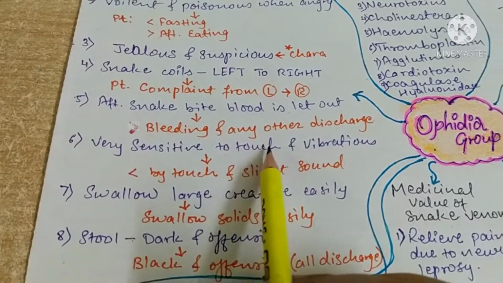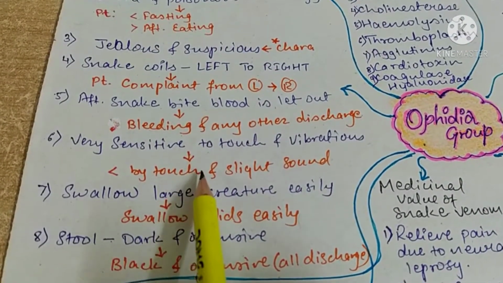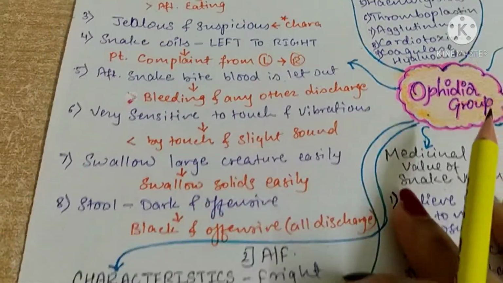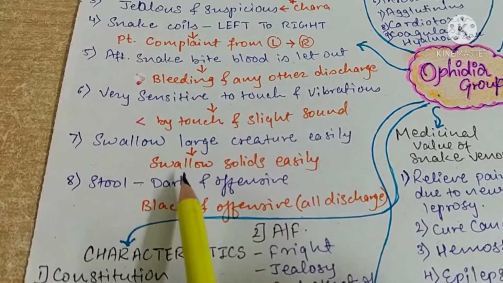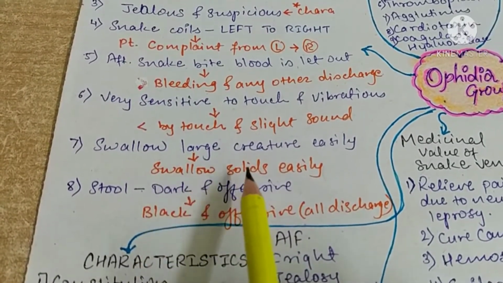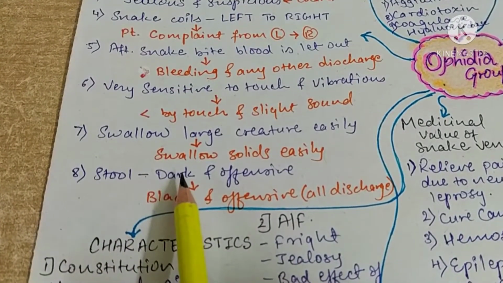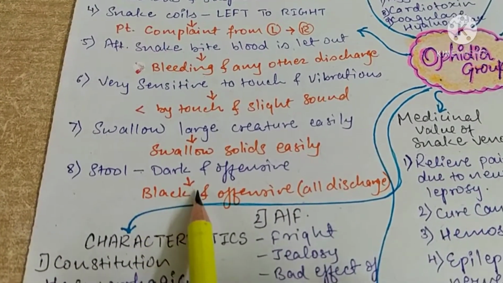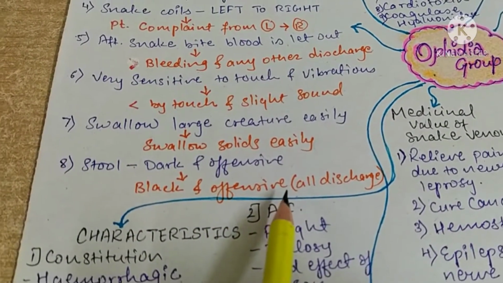Then very sensitive: snakes are very sensitive to touch and vibration. Similarly, patients are aggravated by touch and slight sound. Then the snake swallows large creatures easily, while the patient swallows solids very easily. Then the snake's stool is dark and offensive, so in patients all the discharges as well as stools are black and offensive.